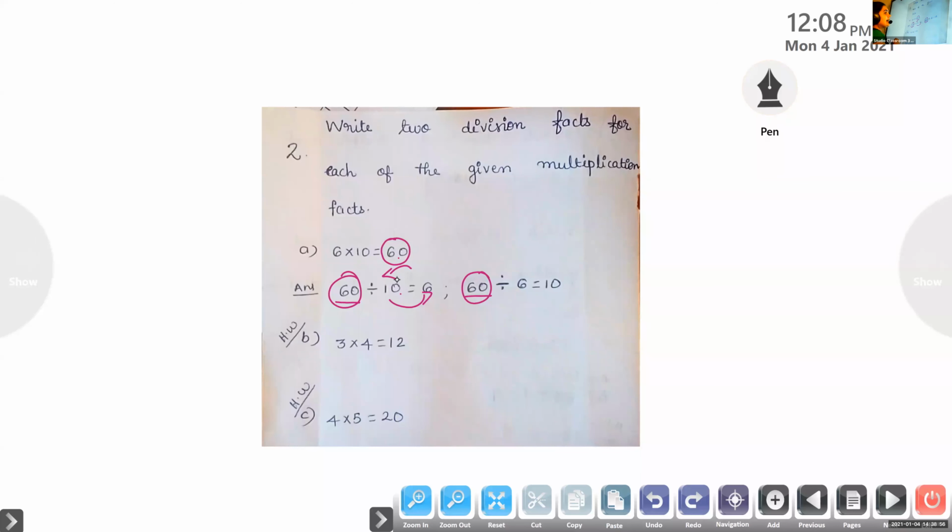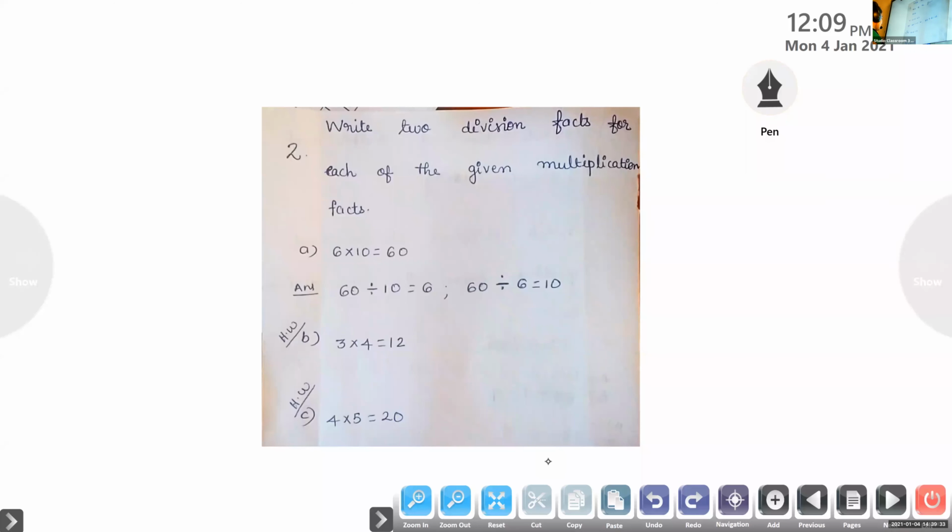We are just interchanging. So, for the next question I want the answer from Shiva Shankaran. Please unmute. Yes, ma'am. 3 4s are 12. Which are the 2 division facts? Product should be the dividend.